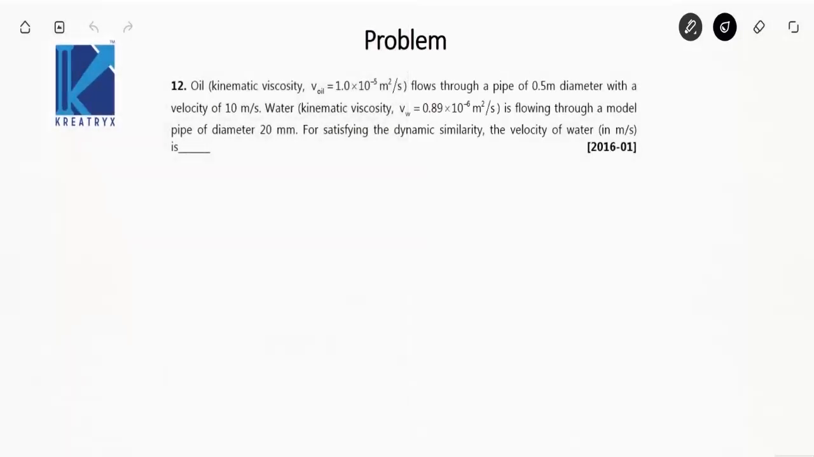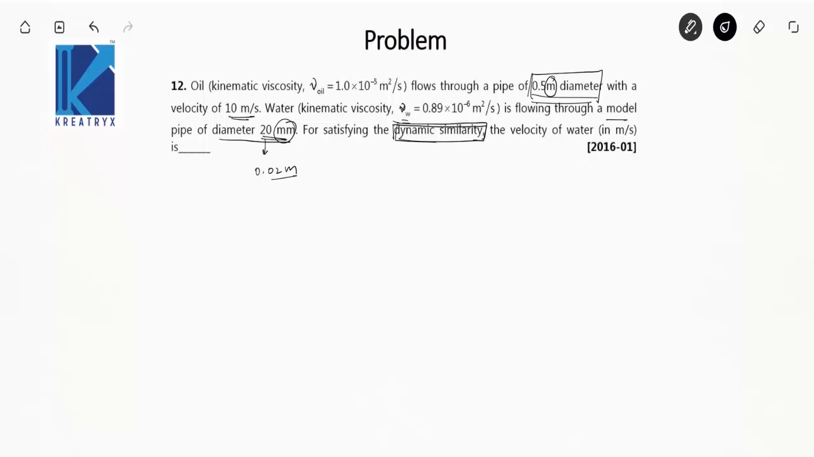Oil, kinematic viscosity is given, nu, flows through a pipe of 0.5 diameter. Note down this data, 0.5 diameter, with a velocity of 10 meter per second. Water, kinematic viscosity of water is also given, is flowing through a model pipe of diameter 20 mm. This is 0.5 meter, this is 20 mm, so that will be 0.02 meter. For satisfying the dynamic similarity, the velocity of water is, okay, keyword dynamic similarity, keyword.